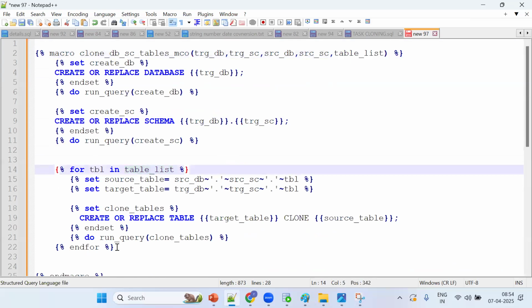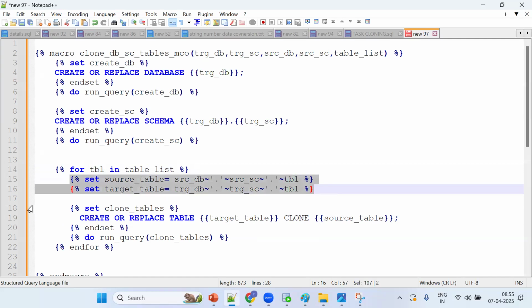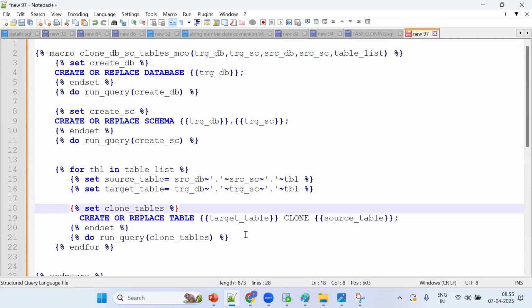This loop is important. Before that, create or replace table, table name, clone, old table. Now the source table contains what? Source database, source schema, and the table name are coming from this. The target table, target database, target schema and table are coming from this. This is the variable setting, this is the value assigning. We assign this DDL statement and execute this functionality. Now how many times will it loop? As many times as the table list contains, it will loop that many times.